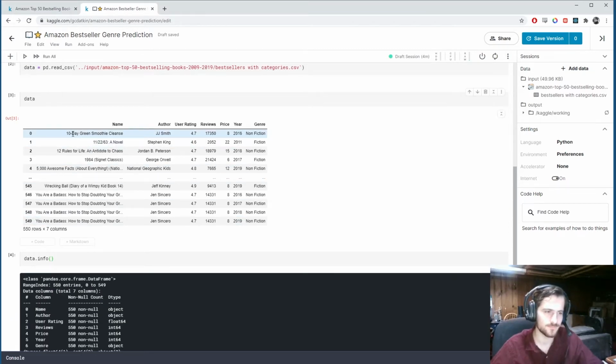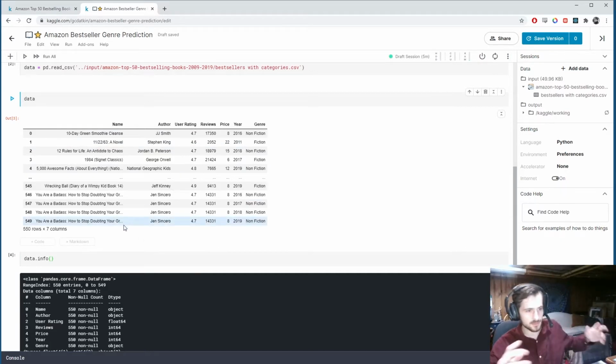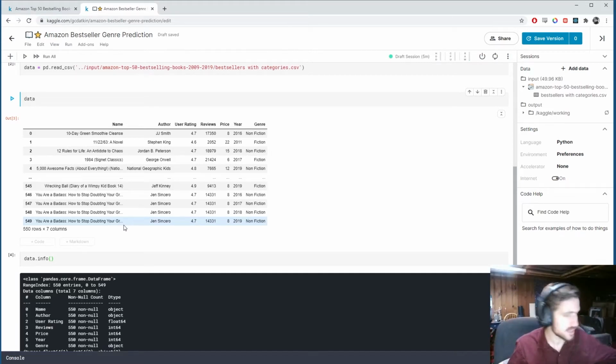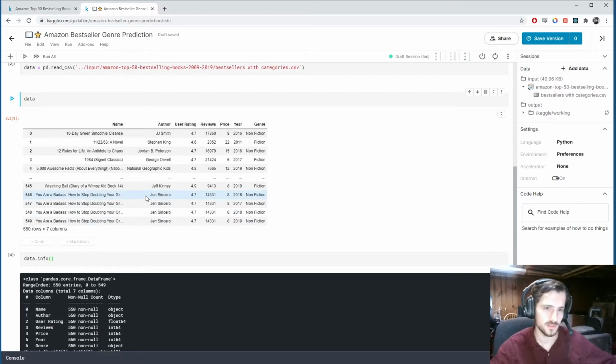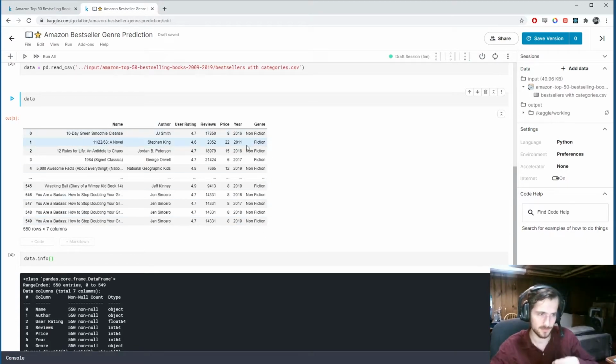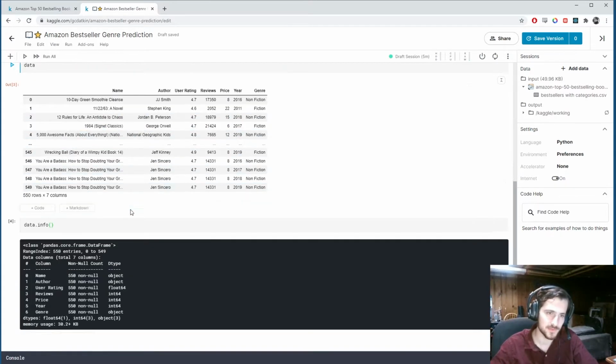Sorry, I may have misspoke. Not each name, each word in the name will be encoded as a vector. So that way I can feed in a sequence of words, and the model will be able to recognize each word as a vector, and then train the weights as we need, because now they'll be in numeric form. So for the rest of the features, I'm going to just apply standard procedures. I'll probably one-hot encode the author column. I will change this to a binary 0 or 1. This is the label column here. But let's deal with the names first.